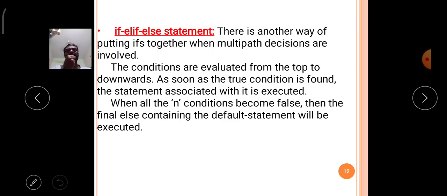Then we come to the if elif else statement.